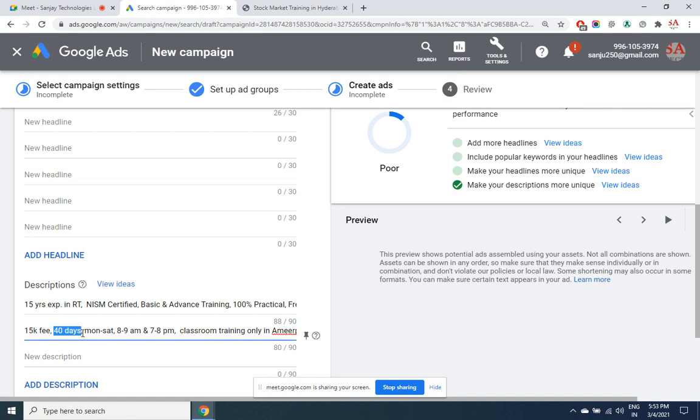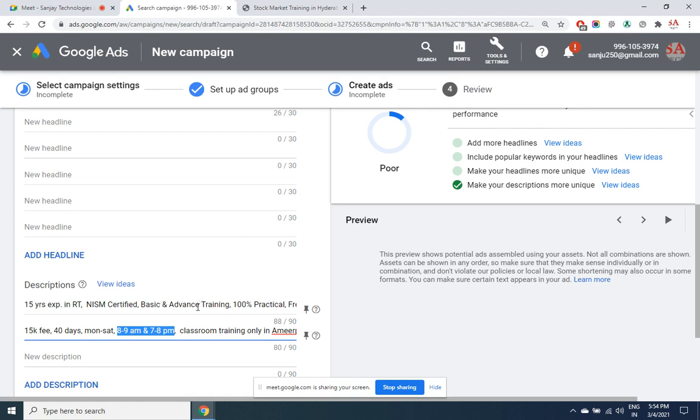Then there may be people who want only a weekend batch, but I don't offer it. I only have batches from Monday to Saturday. I wasted another 5 clicks. There may again be 10% of people for whom this timing is not suitable, but they don't know it. After clicking, when they call me, or on my website, they realize it. But I've already paid Google because the click has come.